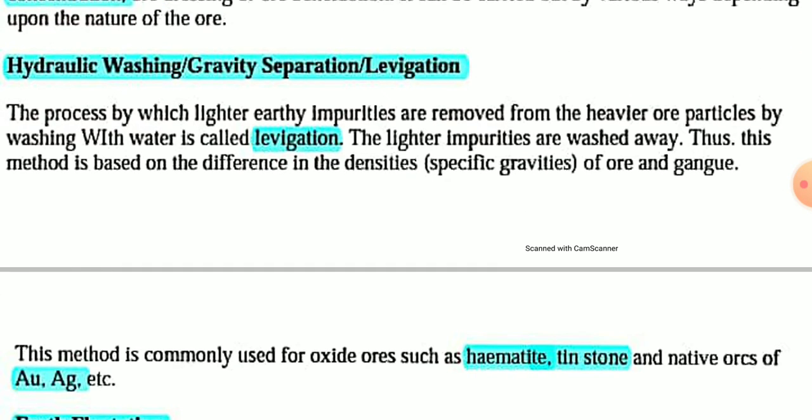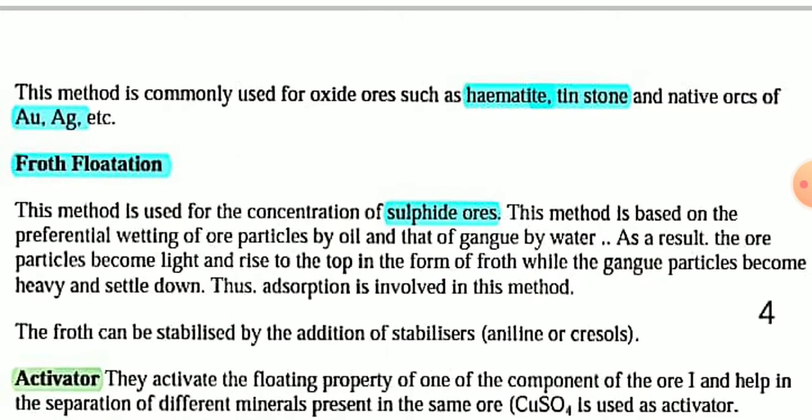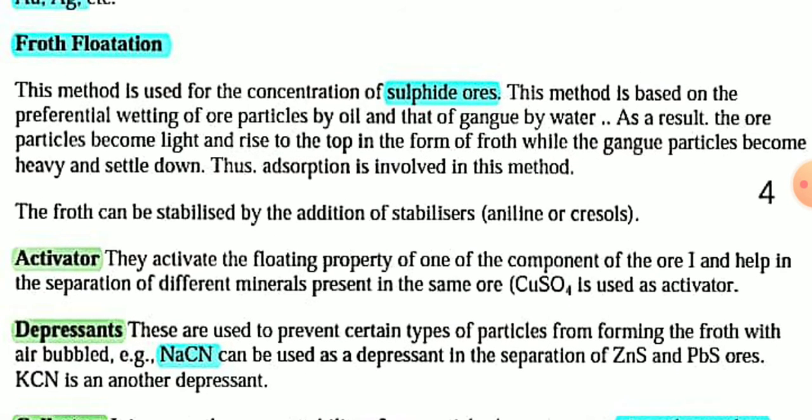Using this method, hydraulic washing, which is commonly used for oxide ores such as hematite, tinstone, and native ores of gold and silver. The second method of concentration of ore is froth flotation. This method is used for the concentration of sulfide ore.